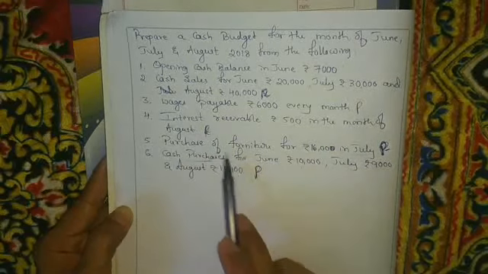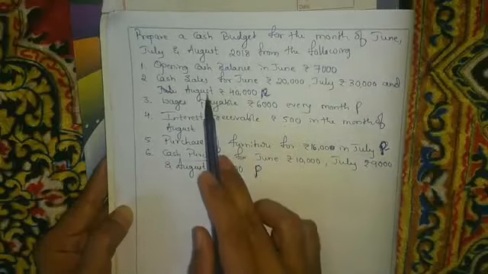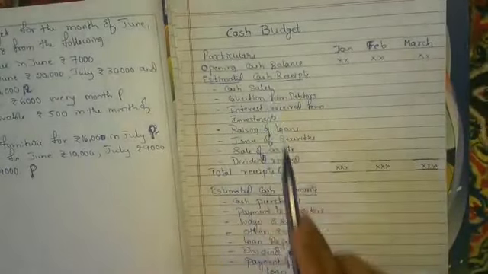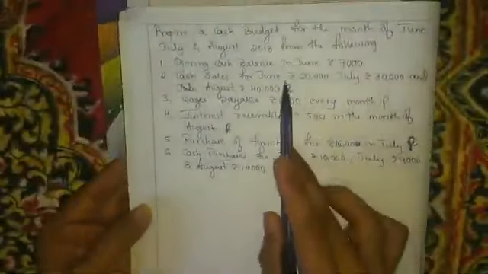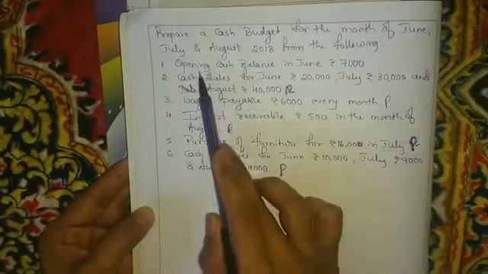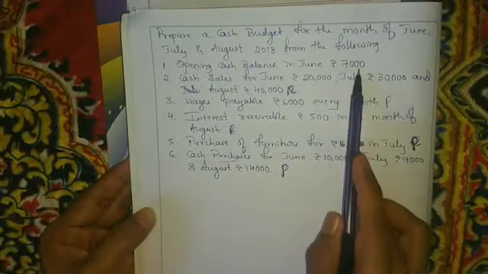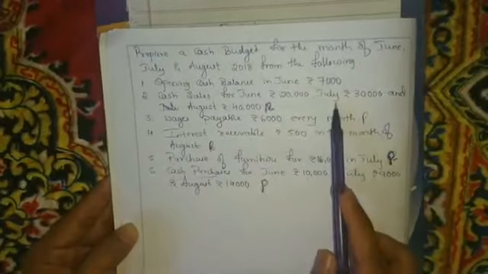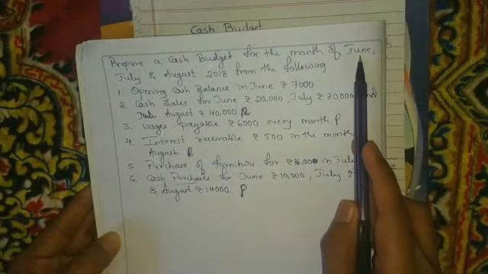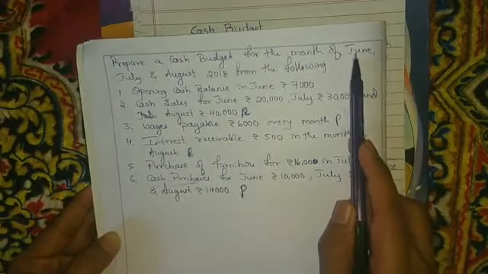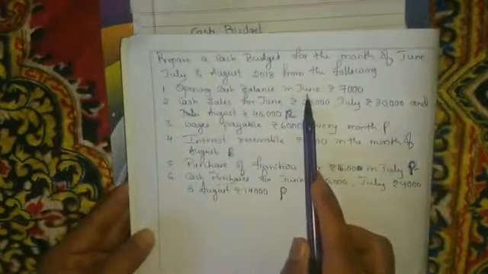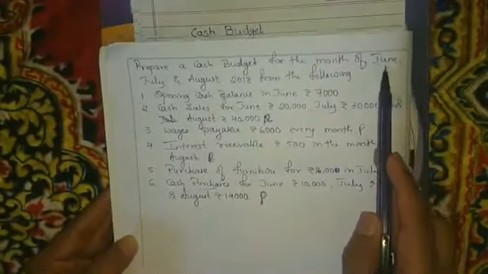Out of these statements, we have to bring out the receipts and payments, because the format says receipts and payments. We have to categorize under receipts and payments. So the opening cash balance in June is rupees 7,000. They have given June, July, August, for these 3 months we have to find out the cash budget, so we have to start from the month of June. For that they have to provide the opening balance for the starting month, and here the starting month is June, with opening balance rupees 7,000.